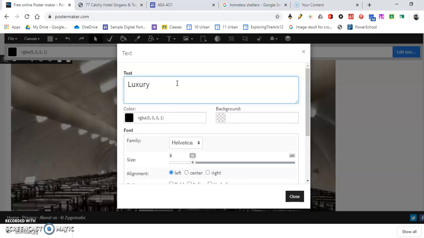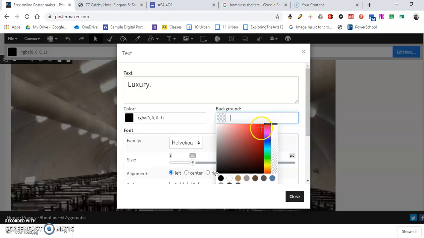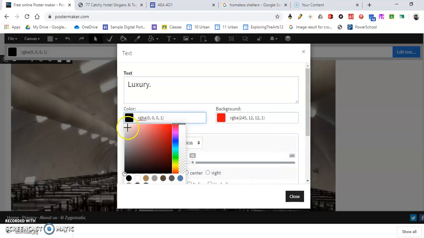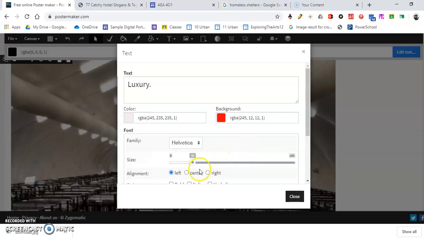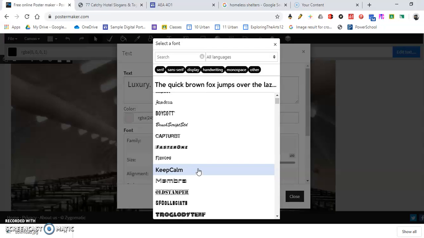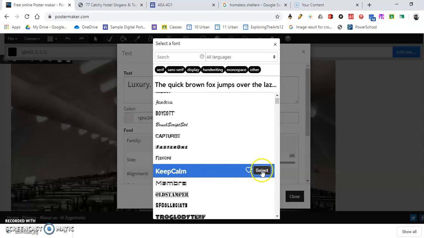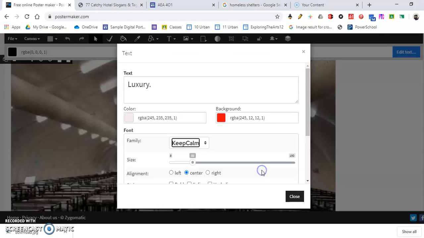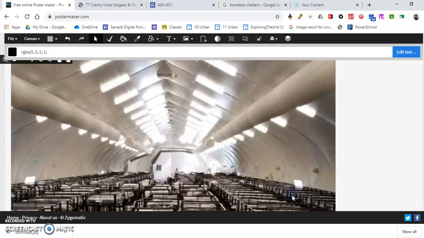Let's try a separate one. Now this one you can have any kind of background you want. I'm just going to go with the Barbara Kruger style, just so I can show you how to change stuff, but you don't have to. So I'm going to have a red background and white font. You can choose anything that you want, so you don't have to do it like Barbara Kruger, but I just wanted to show you what you could do. Plus I really like the way that she works. I can have it in the center. I can change the type of font. And even just looking here, there's so much we can do. I'm going to pick the Keep Calm font because I think that's kind of ironic. Okay, so if I like that, I'm going to hit close.